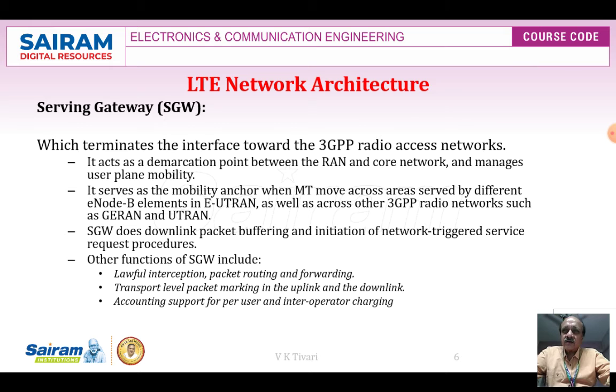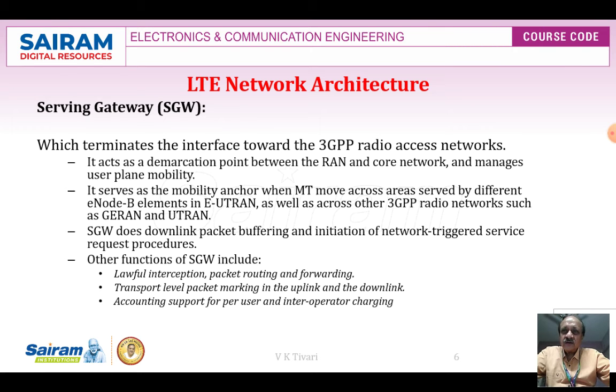In LTE network architecture, we have to discuss what is the serving gateway, that we have in the diagram here. What does it do? This is the function of the serving gateway. It terminates the interface towards the 3GPP radio access network.